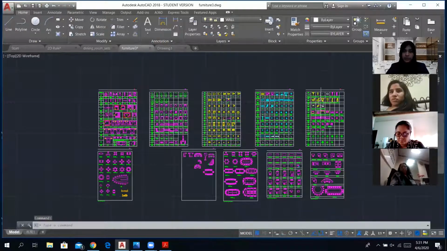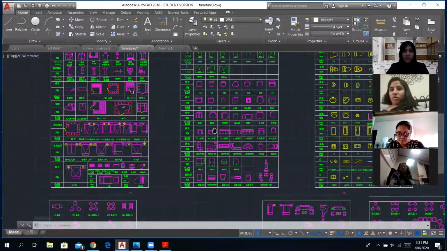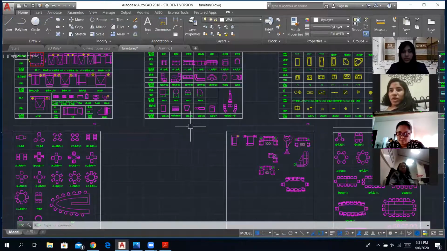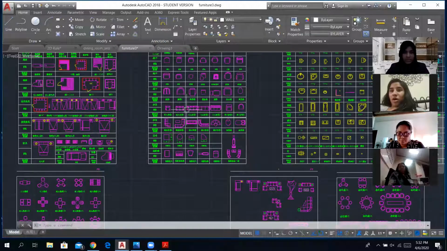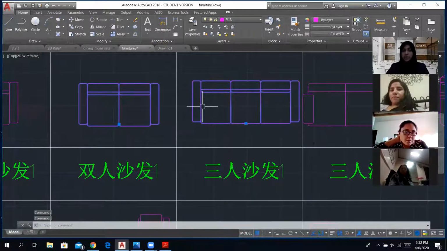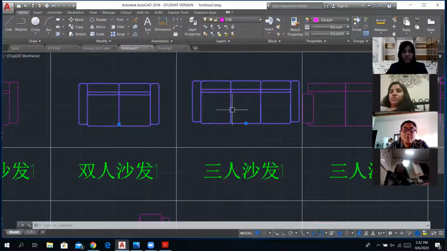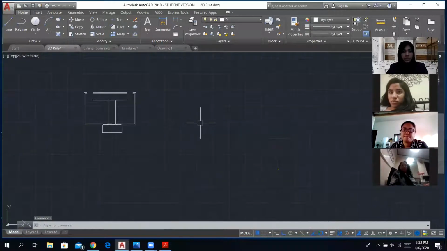So I have opened a few here, and this is how it looks. You get plans of furnitures, you get their elevation models, and so I'm going to choose a furniture. That's the sofa. I'm going to use a 2-seater and a 3-seater. These both look of the same dimension to me, so I'm going to select both of them. Please know this is open in another file. I'm bringing this block, or this drawing, from one file to another. So you just need to select them, press Ctrl C as in copy, go back to your drawing and Ctrl V.